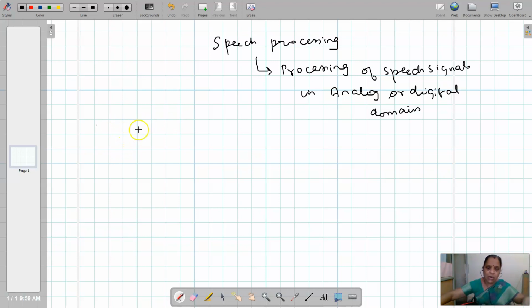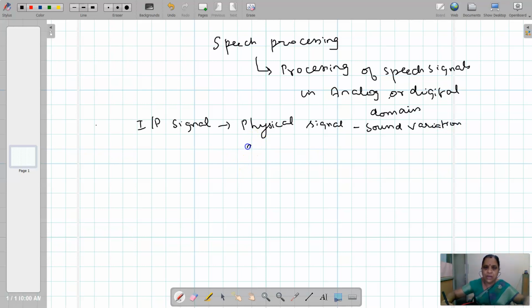So analog domain or digital domain, the input signal, the physical signal is an acoustic pressure variation as a function of time. That is a sound variation as a function of time.